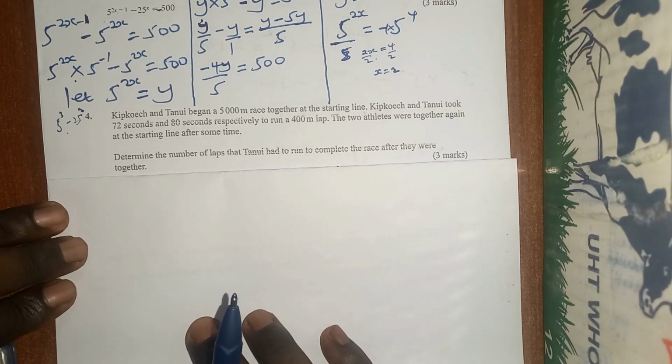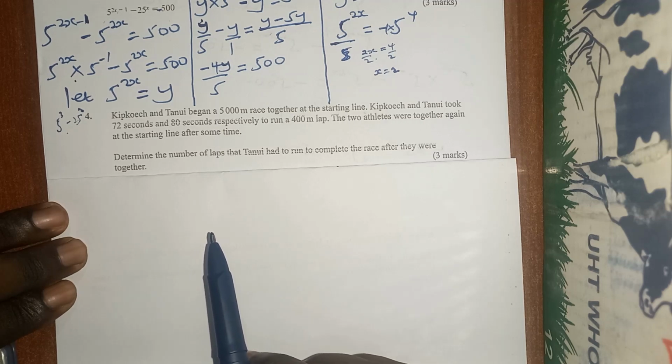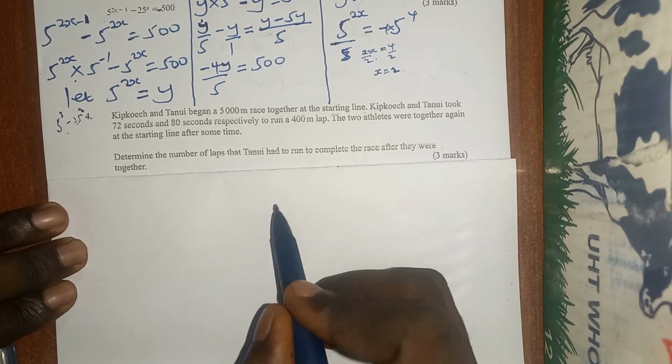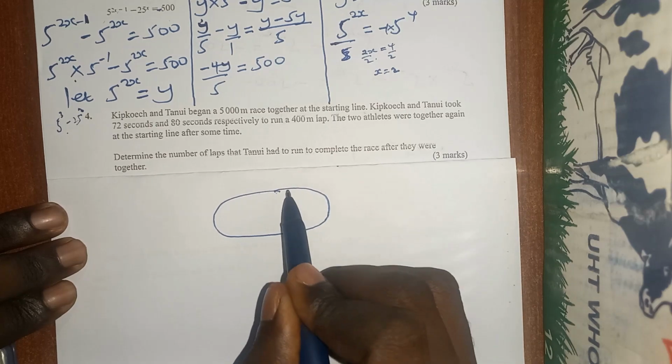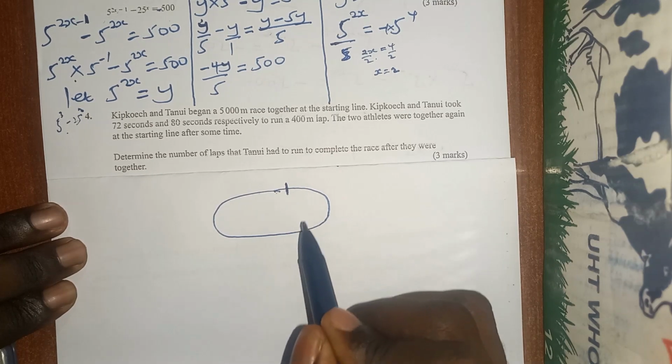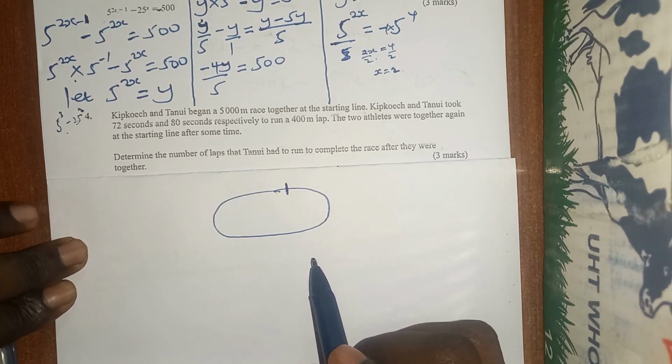On to question number 4. It says Kipkoech and Tanui began a 5,000 meter race together at the starting line. So we can assume we have a pitch and they start probably somewhere there. Kipkoech and Tanui took 72 seconds and 80 seconds.